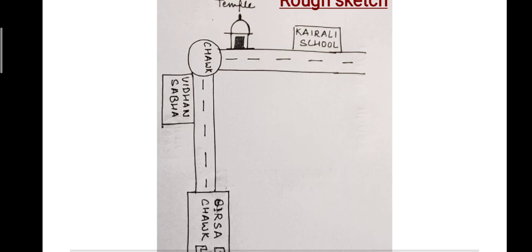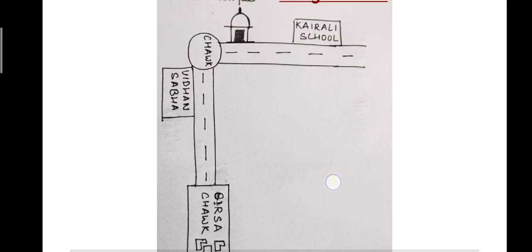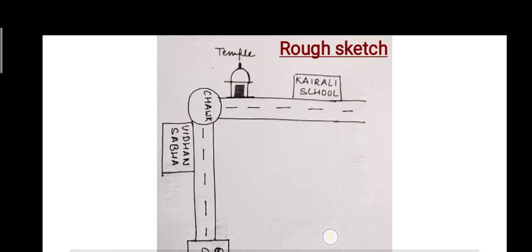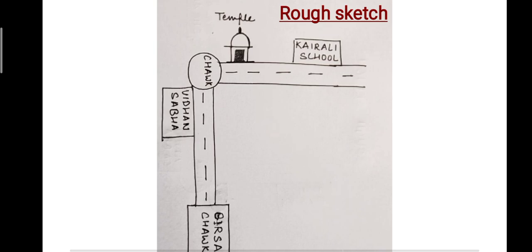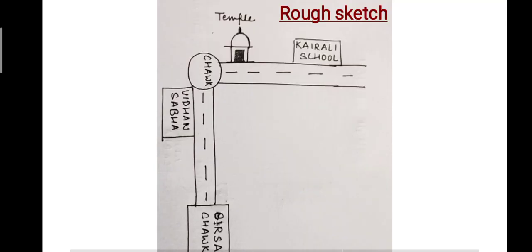So you can draw a rough sketch that from Birsa Chowk, your friend will go straight. He will go straight, and then on the left hand side, he will find Vidhan Sabha, and he will turn right from the chowk which is there near the Vidhan Sabha, and then he will continue walking straight.